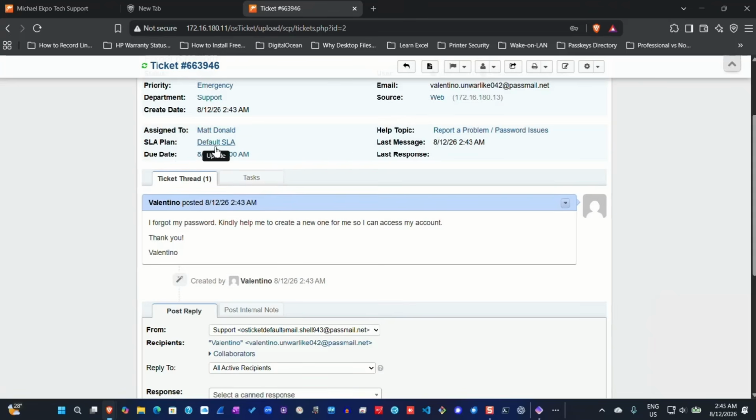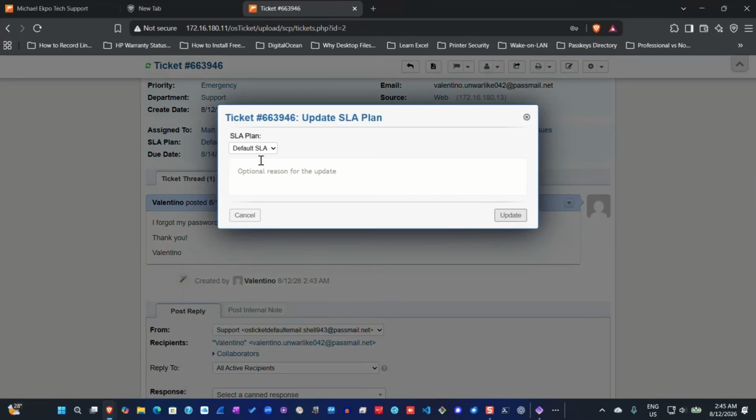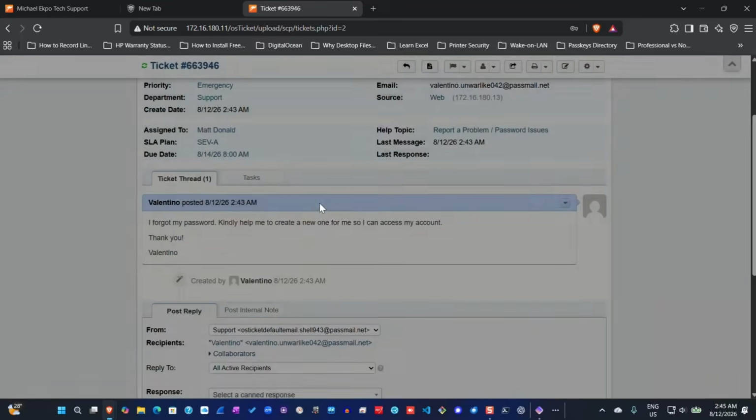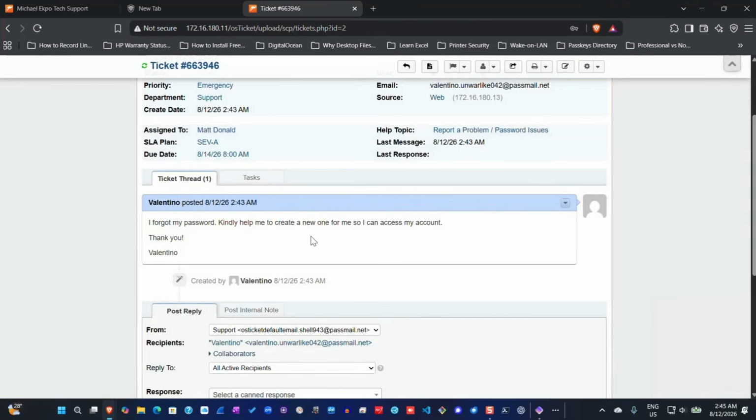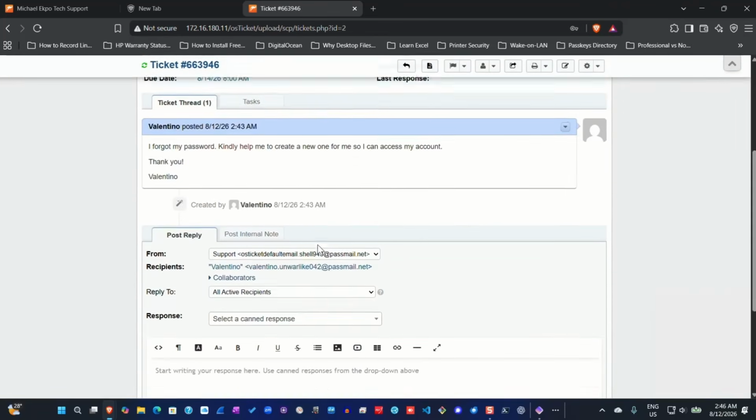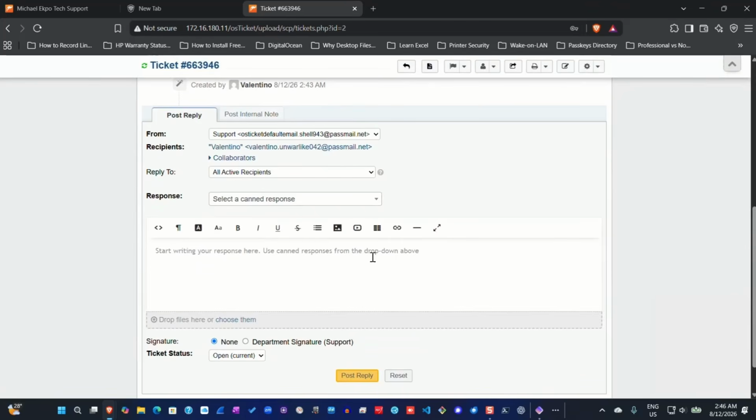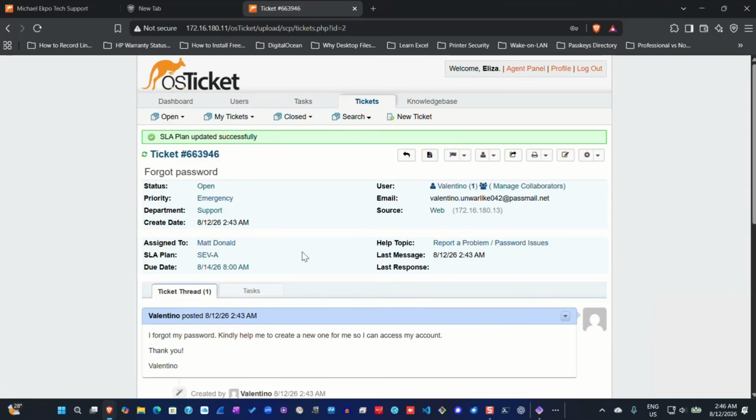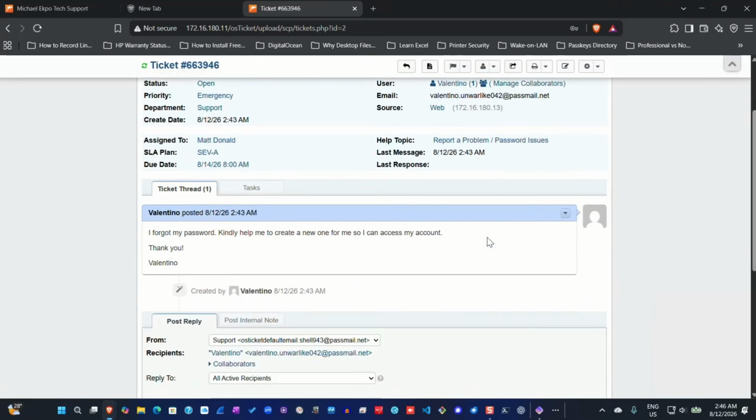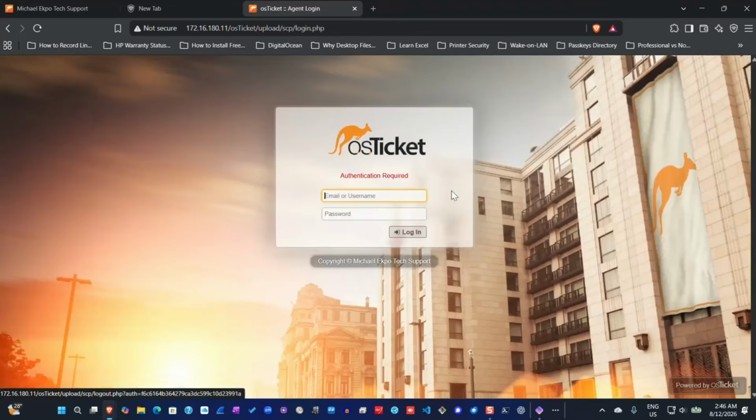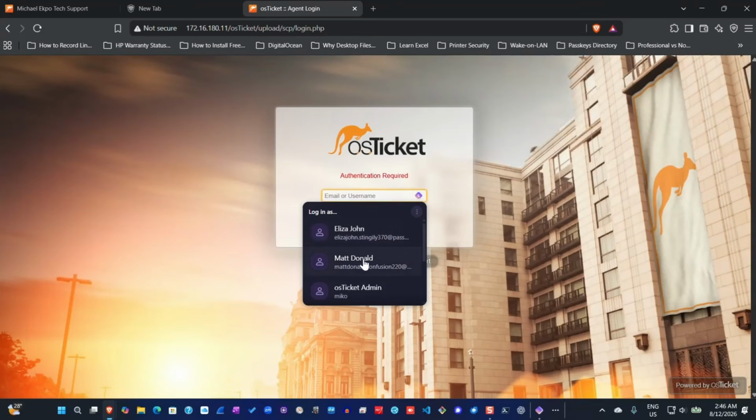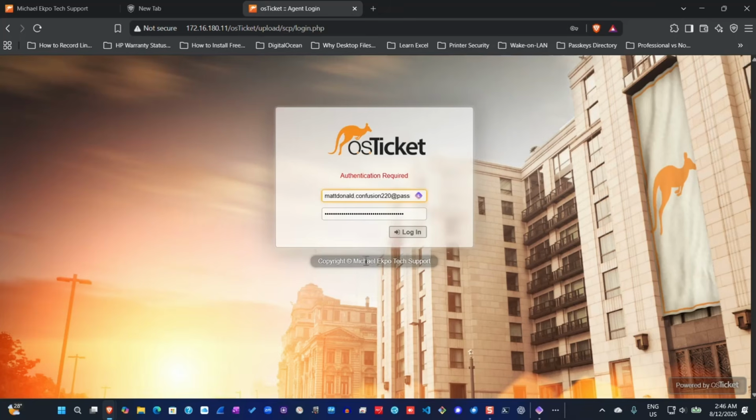And then I also have to upgrade the SLA plan by clicking on default SLA. So I click on that and then upgrade to severity level A, because this is an emergency. Click on update. As you can see, this problem has already been assigned to McDonald. So I'll go ahead and log out here and then log in as McDonald.